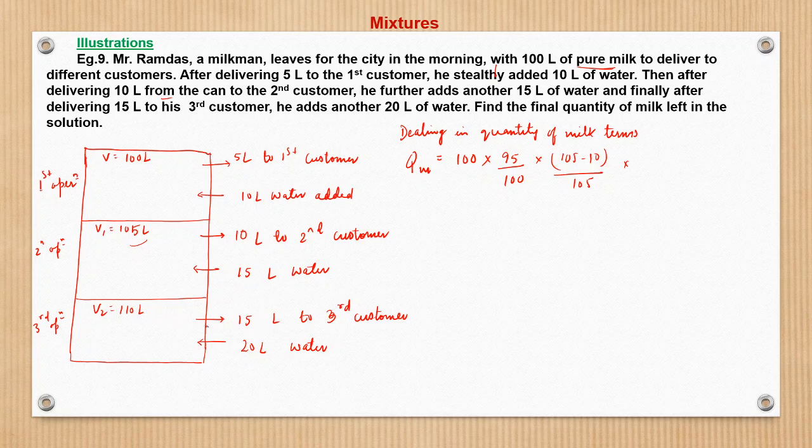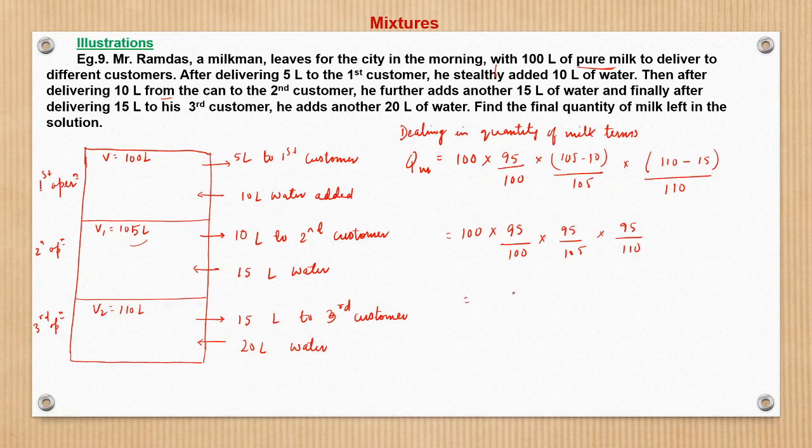In the third stage, when 15 liter of solution is given to the third customer, then again the quantity of milk will change, because along with the solution some amount of milk will also go out. So the quantity of milk in the can will be nothing but 110 liter is there, 110 minus 15 goes off, out of 110, right? So this is nothing but 100 into 95 by 100 into 95 by 105 into 95 by 110. So this we can solve on the calculator.